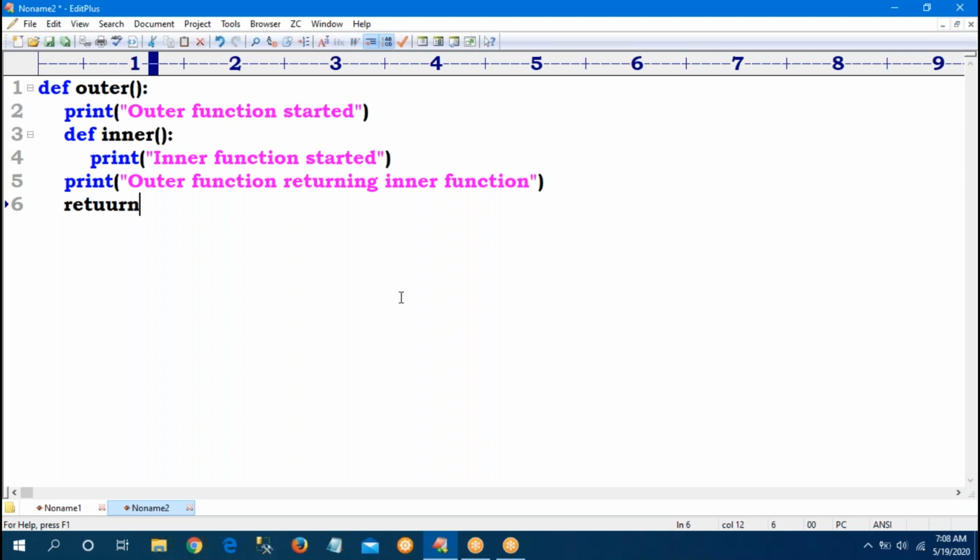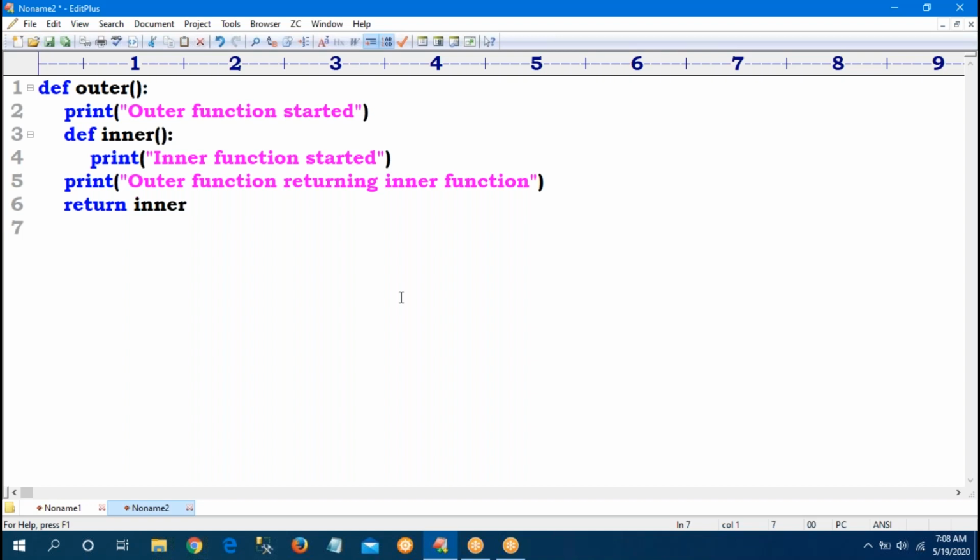I can return any value, but here I am returning a function. Observe, what is inner? Inner is a function name. Generally a function returns values, but I am returning a function, the inner function. Now fine, this is my program.